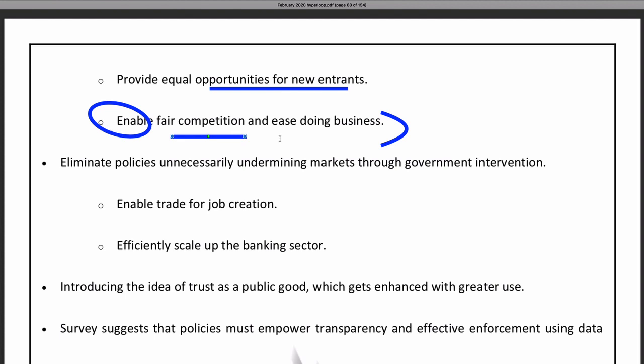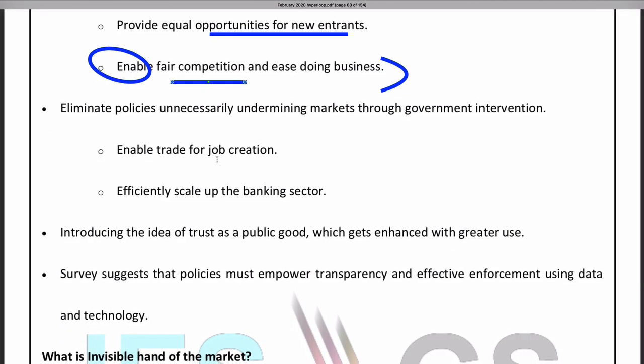And ease of doing business: there are a lot of regulations in business, registration, taxes, electricity, land, contracts, dispute settlement. So government should eliminate the policies that are against this free market mechanism. So enable trade, scale up the banking sector. So this sector survey is discussing how the government intervention has affected these sectors.